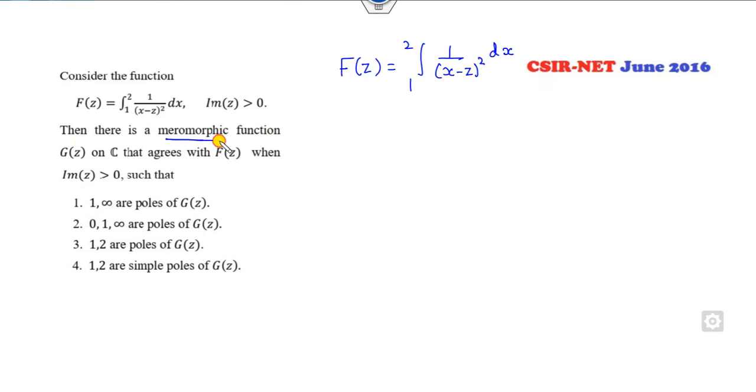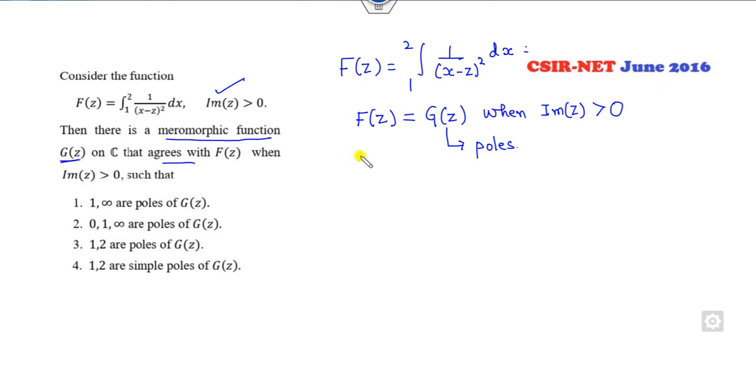Then there is a meromorphic function, an analytic function g, that agrees with f(z) when the imaginary part of z is greater than 0, and this integration is already occurring here. Then find the poles of g. So your target is to find the poles of this.